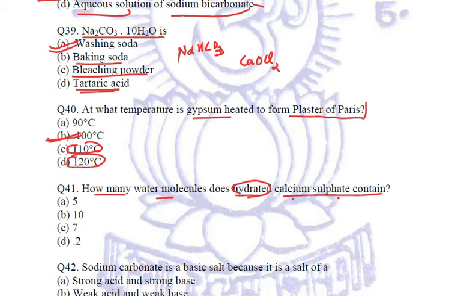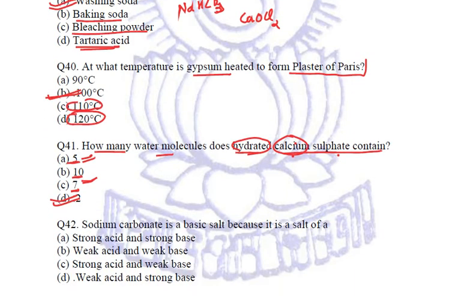When it comes to 5, it is copper sulfate pentahydrate. 10 was sodium carbonate decahydrate. 7 was either ferrous sulfate heptahydrate or magnesium sulfate heptahydrate. And 2 is our answer, calcium sulfate dihydrate. It is calcium, not copper. Had it been copper, 5 would have been our correct answer. Had it been ferrous, 7 would have been the correct answer. Magnesium, 7 would have been the correct answer. Okay, let us come to the next question.